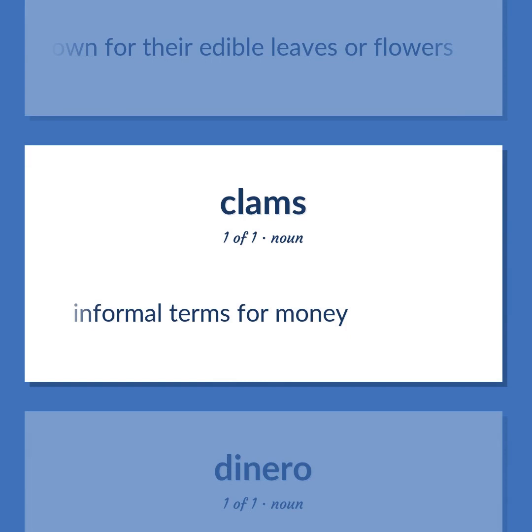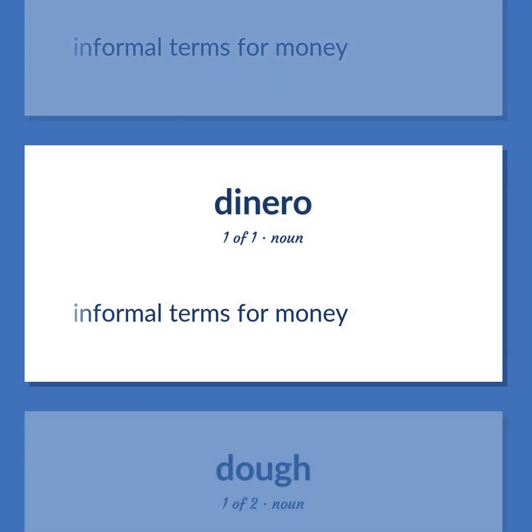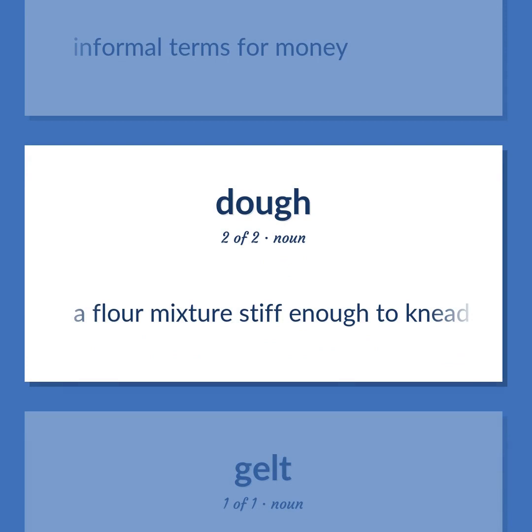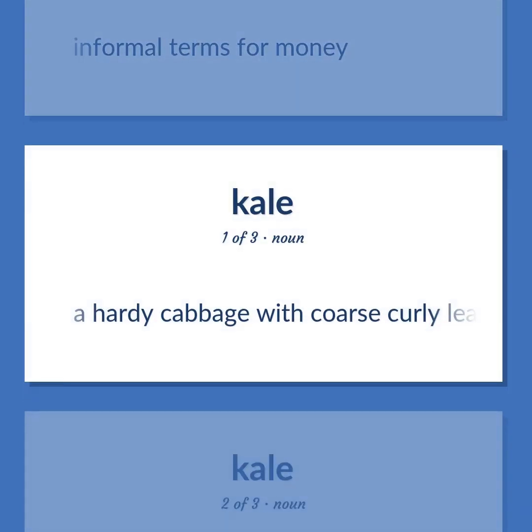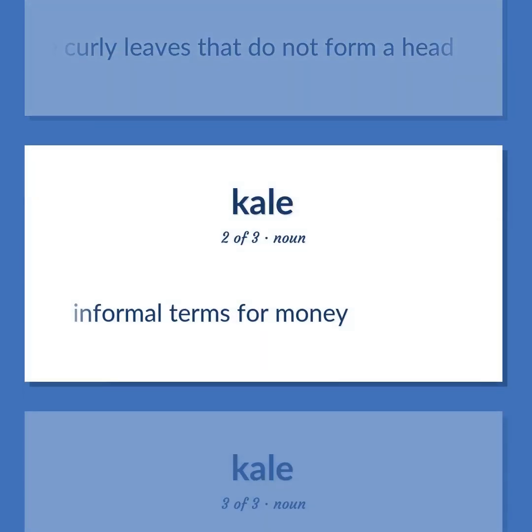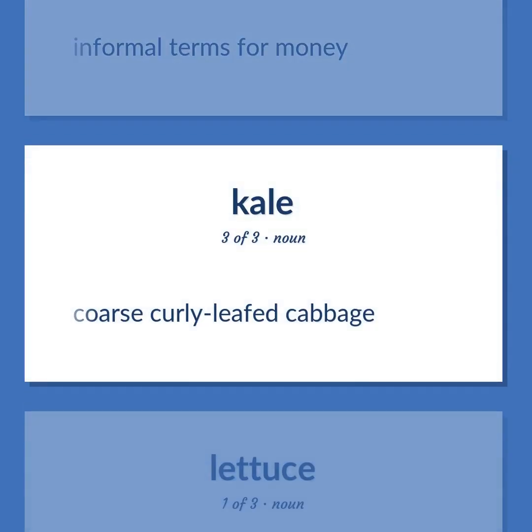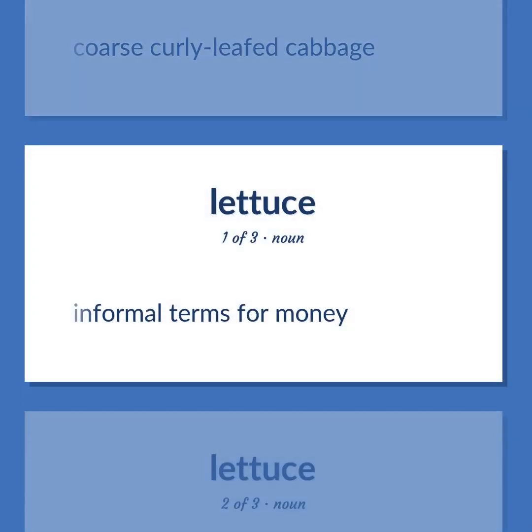Informal terms for money. A flour mixture stiff enough to knead or roll. Informal terms for money. A hardy cabbage with coarse curly leaves that do not form a head. Informal terms for money. Coarse curly-leafed cabbage. Informal terms for money.